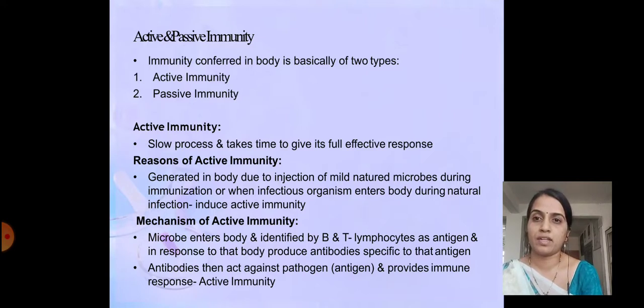So after entry of the microorganism, the immunity will be generated by checking the antigen by the T lymphocyte and B lymphocyte cells, and after that the antibodies will be produced and the response will be shown. Antibodies then act against the pathogen which is producing the antigen and provide an immune response, which is called active immunity.